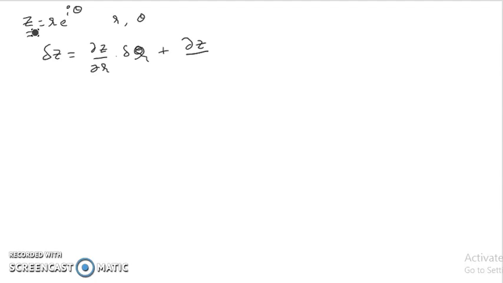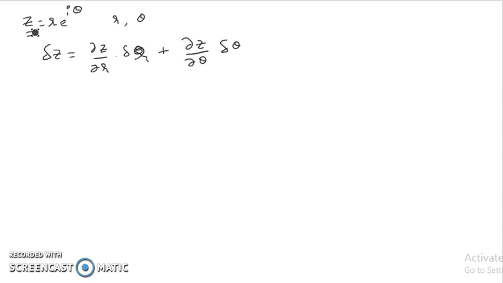Consider z equals r e to the power i theta. This z is a function of r and theta. Then delta z equals del z over del r into delta r, plus del z over del theta into delta theta.